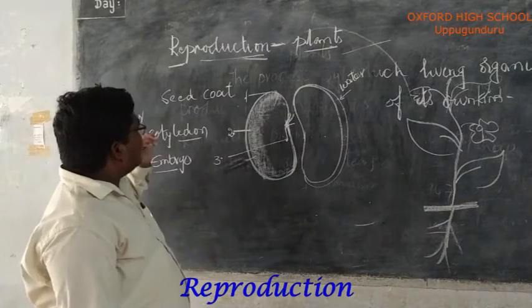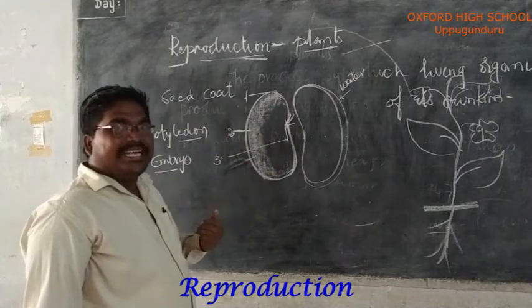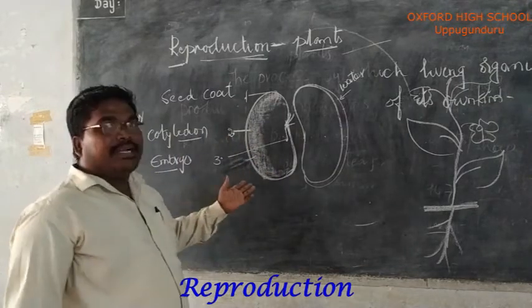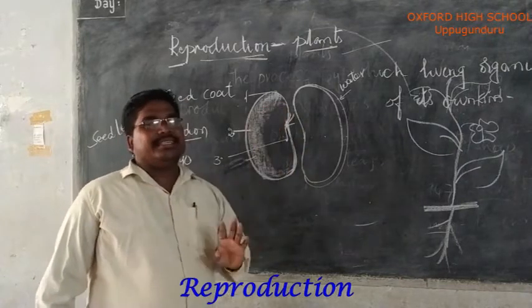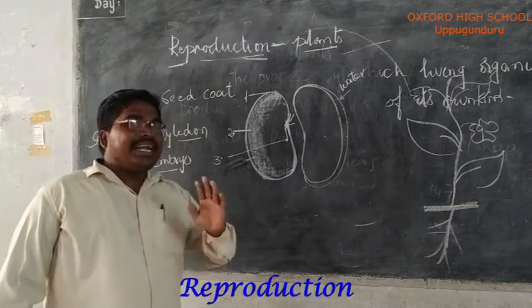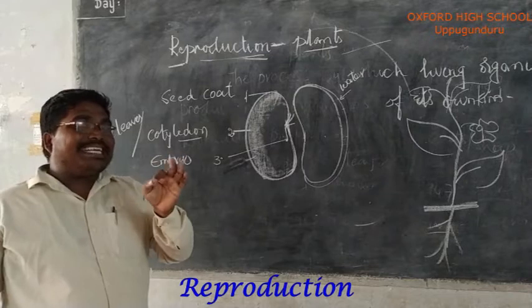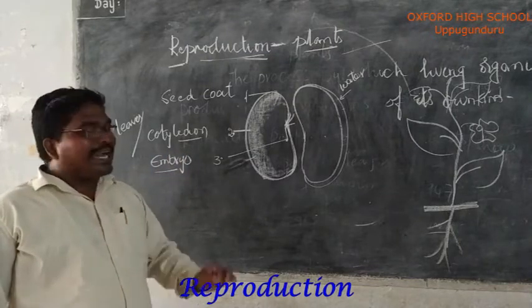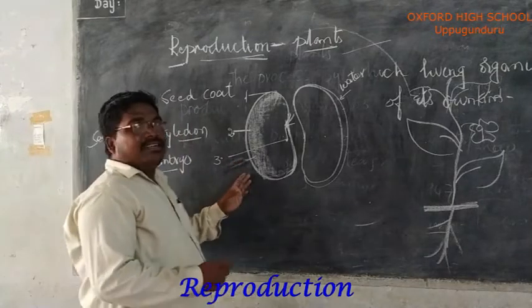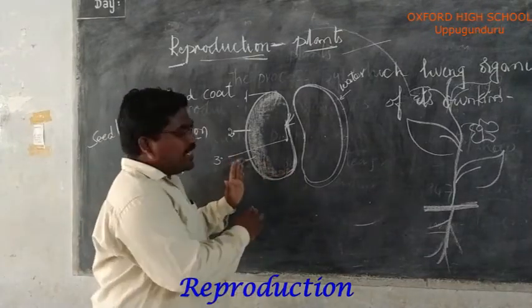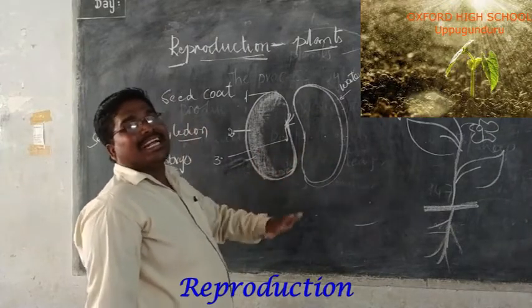Okay, so for the growth of a plant from the seed, it requires the right conditions. The seeds only germinate, or transform into a new plant, when they get the right conditions.